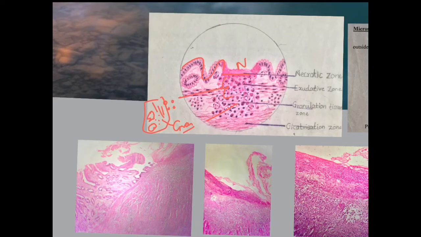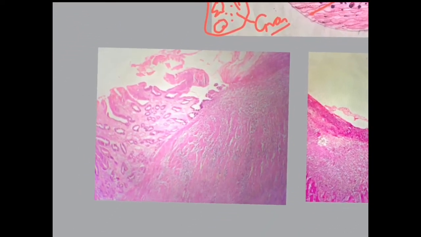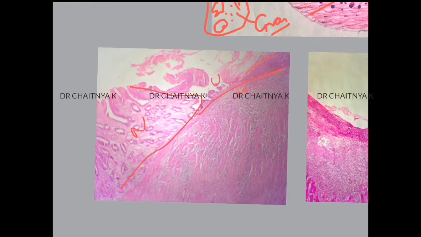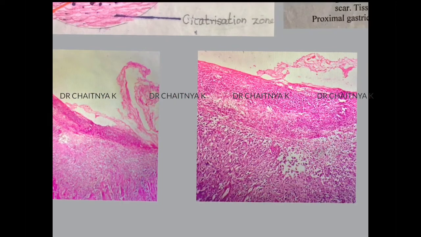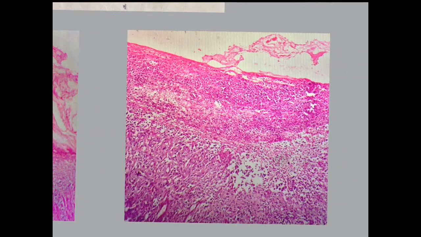The same slide which you have in the practical, I am giving you the low power view. In the low power view you can see clearly the normal epithelium, and here you have the ulcer with the smudgy area, that is the necrotic area. The same slide under high power or 40x, you can see the ulcer and here the exudative zone, which has these dot-like inflammatory cells, and below that there is granulation tissue showing proliferating vessels, fibroblasts and inflammatory cells. So this is the necrotic zone, this is the exudative zone, and this is the granulation tissue. Below that there is cicatrization.